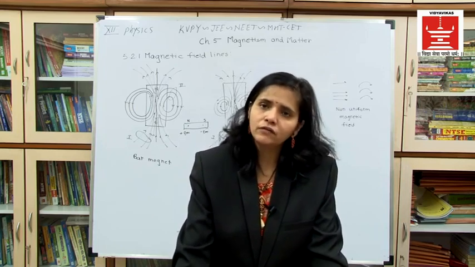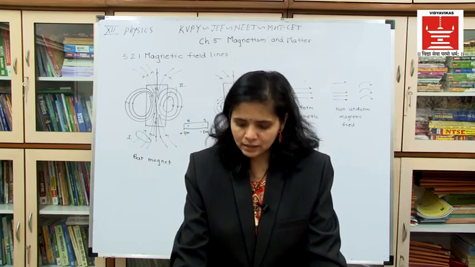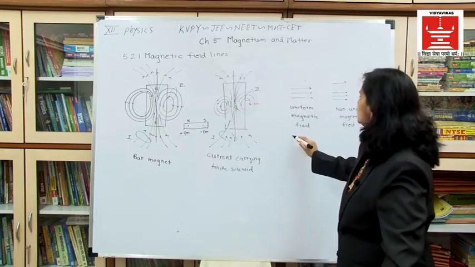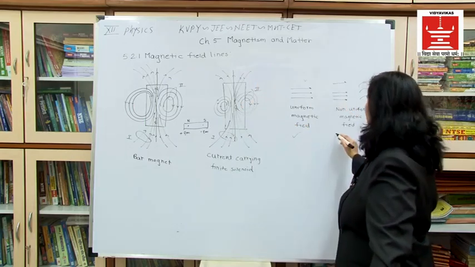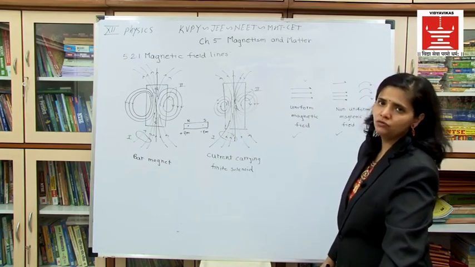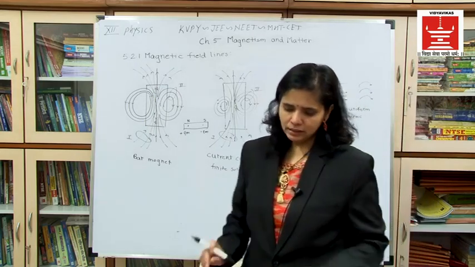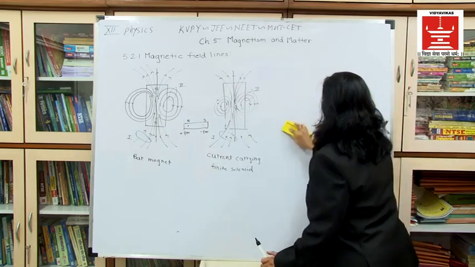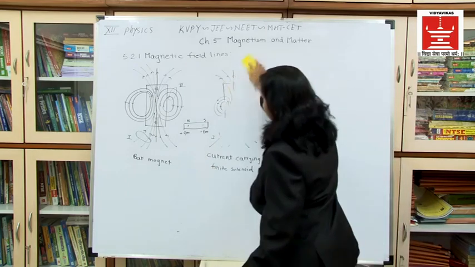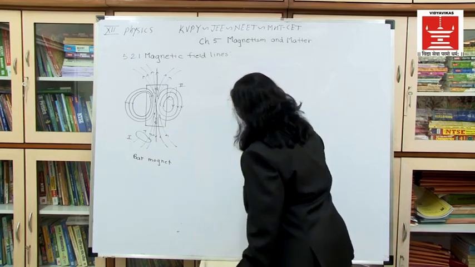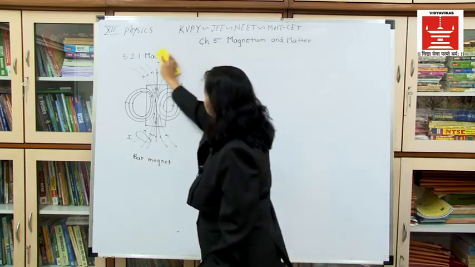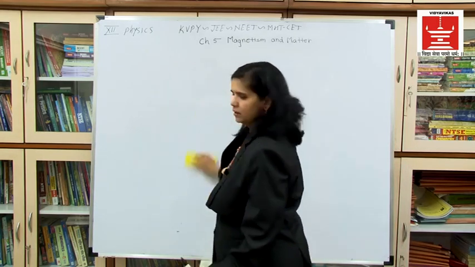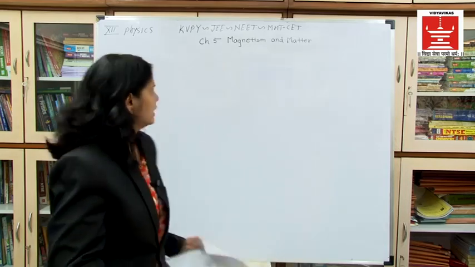A larger number of magnetic field lines means the stronger the magnetic field. And this shows you the uniform magnetic field, and this shows you the non-uniform magnetic field. Now we'll see the different patterns of magnetic field lines. Write down, give heading as different patterns of the magnetic field lines.